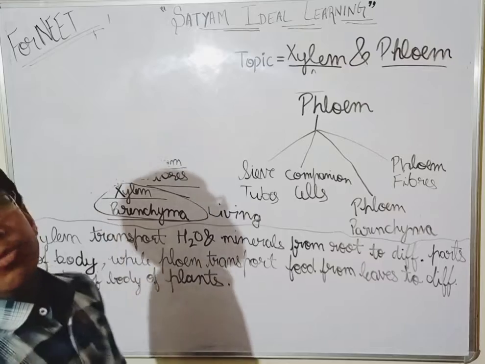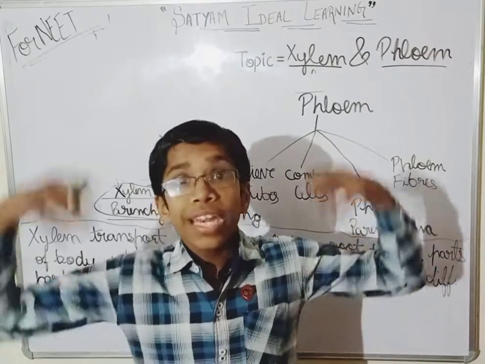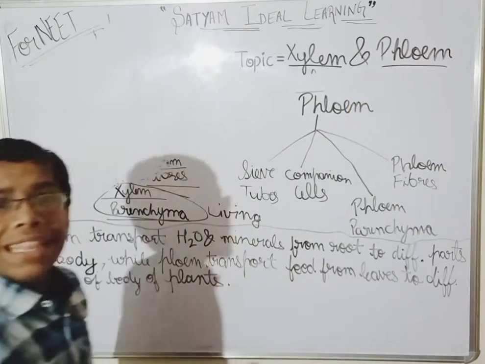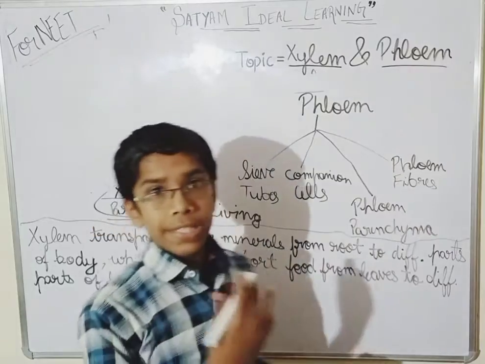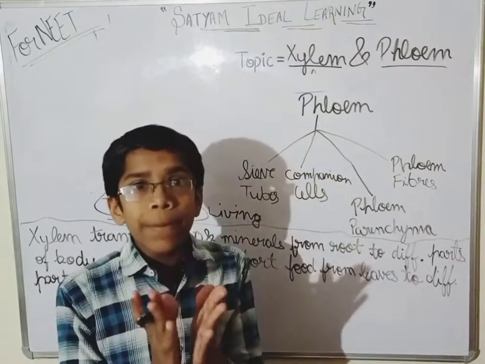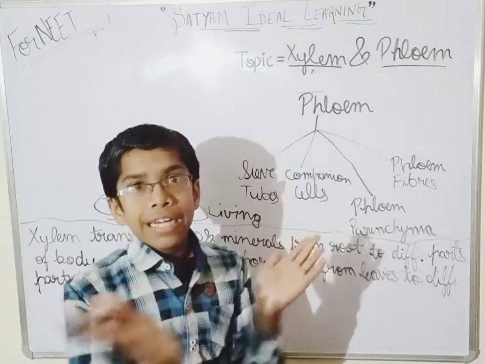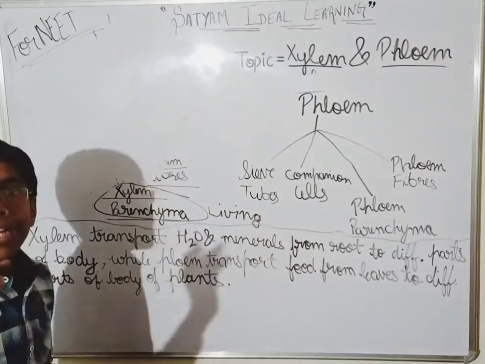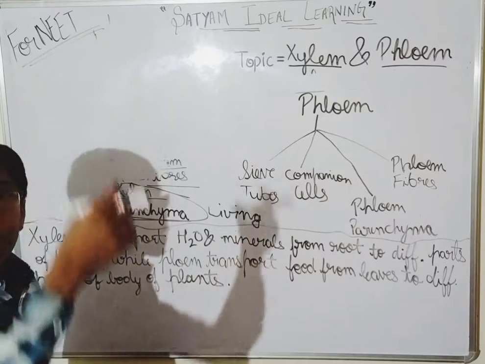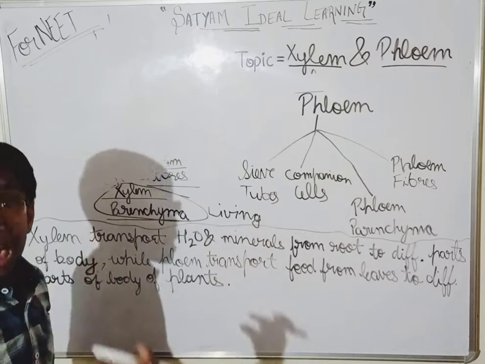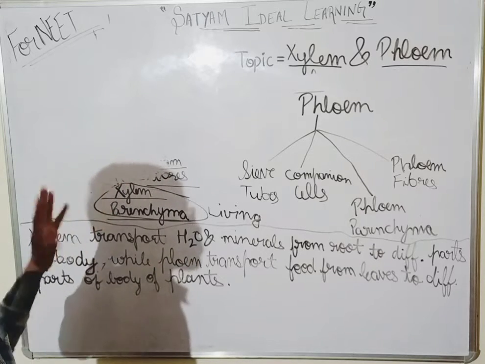Now in the vessels, what is there? Vessels are also elongated. Okay, they are also very long. And they have also pits which are lateral. They have lateral pits which transport water and minerals in the surrounding areas sideways. Okay, laterally. And these are tube-like structures. They have a wider lumen than that of tracheids.